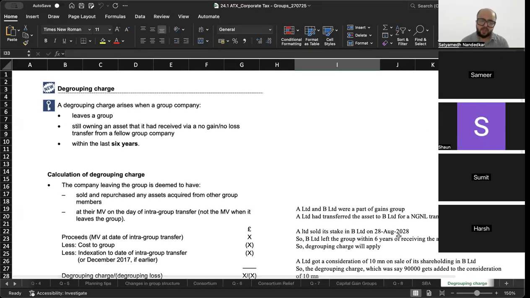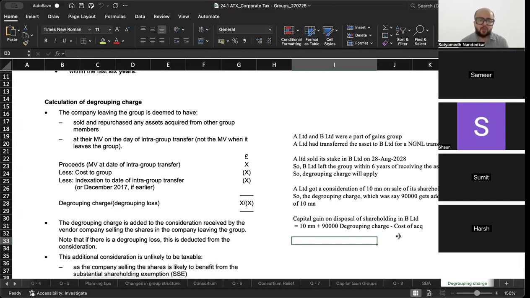One critical adjustment here is the degrouping charge, which by the way never actually applies because of the substantial shareholding exemption. The company leaving the group is deemed to have sold and repurchased any assets acquired from other group members at their market value on the date of the intra-group transfer. Basically, आपको क्या करना है? You have to calculate something known as the degrouping charge. Basically, what that means is proceeds, which is the market value at the date of intra-group transfer, less cost to the group, less indexation to the date of intra-group transfer, और दिसंबर 2017 if earlier, ये जो भी degrouping charge आएगा, that degrouping charge will get added to the consideration.